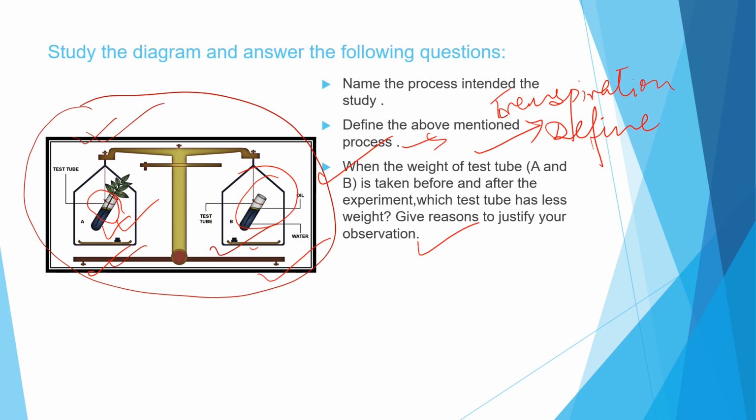So with logical reasoning, please try to explain these experiments, and you need to define here the process of transpiration. This is the same experiment as the first slide I have shown you. So stick to that only and write the answers logically. Let us see in the next experiment what we are having.